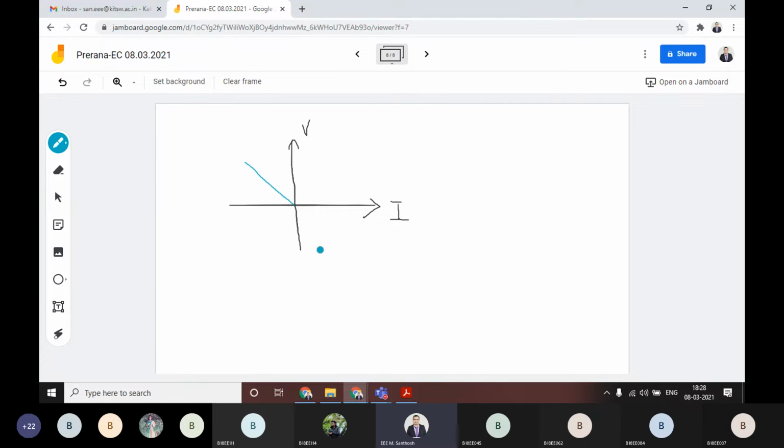Obviously, simply you can tell this is V positive, I is negative. Directly you can tell plus V by minus I is giving a negative slope.